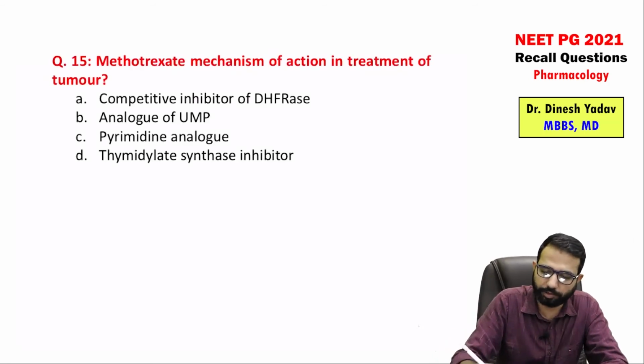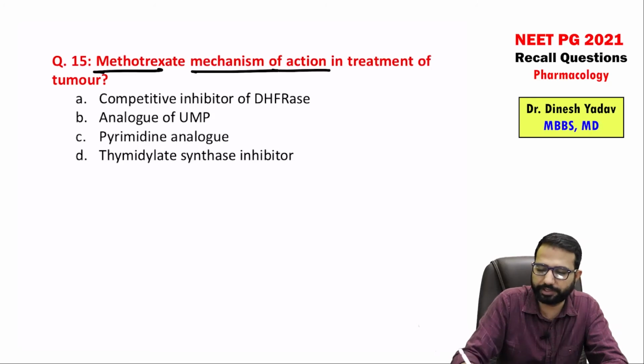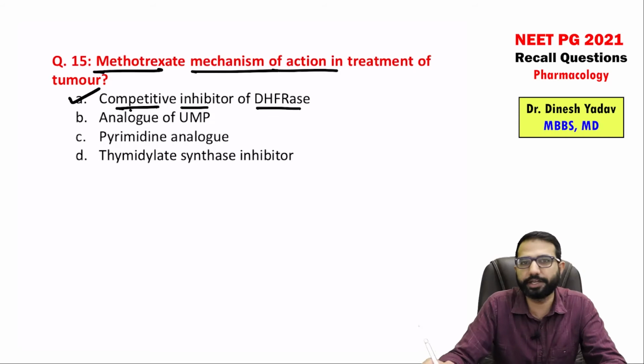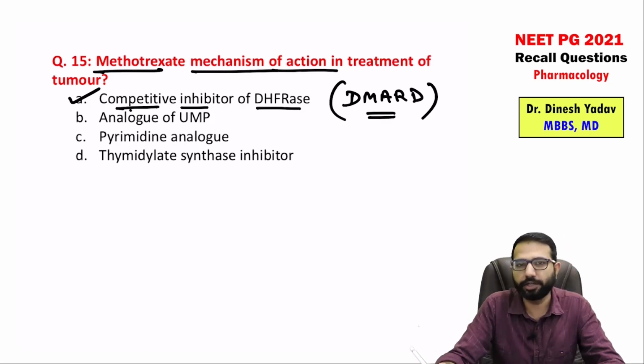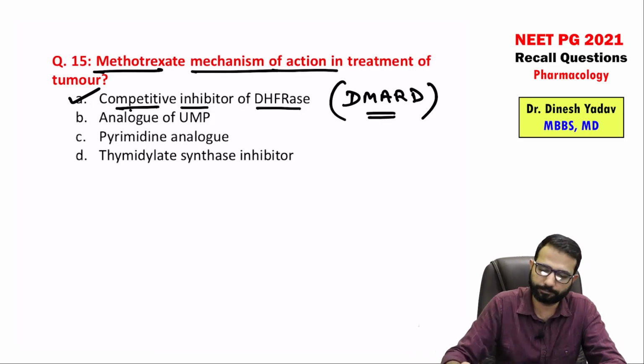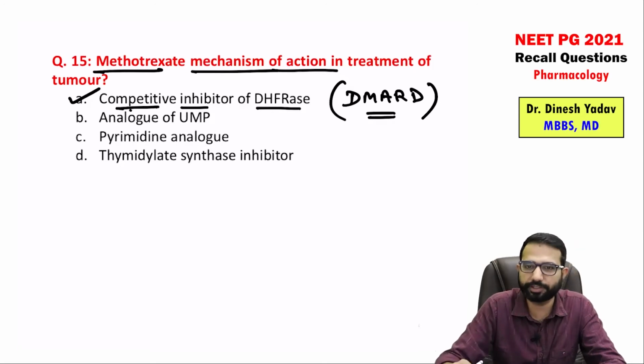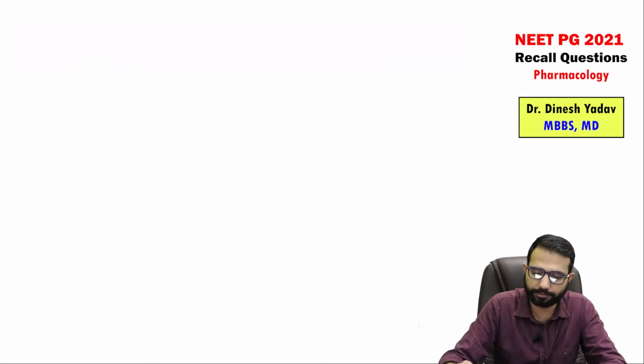Next is methotrexate, a direct question on mechanism of action. That is a competitive inhibitor of DHFRase, dihydrofolate reductase. It is the best DMARD we are using. So it is a direct question. Methotrexate therapy we are using in rheumatoid patients, right? Also used for tumors. It is an anti-metabolite.